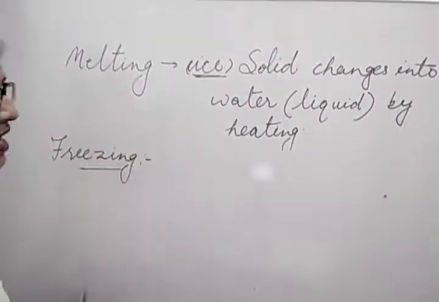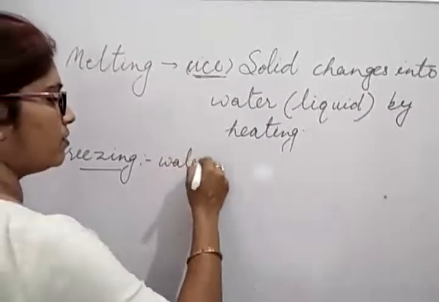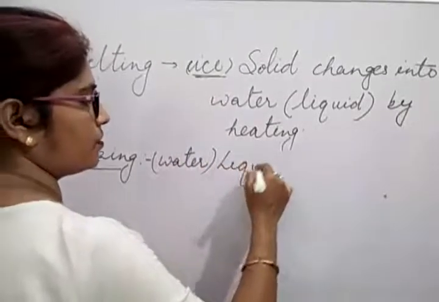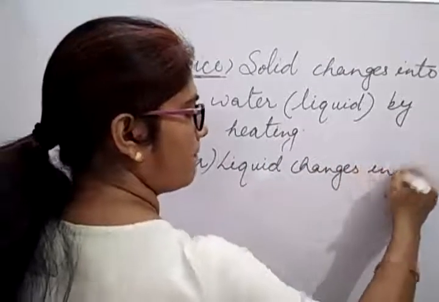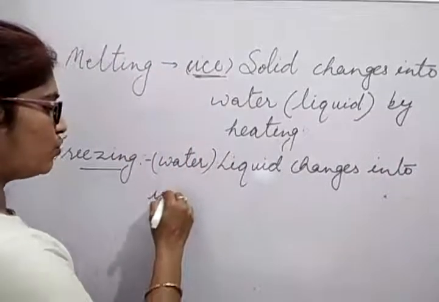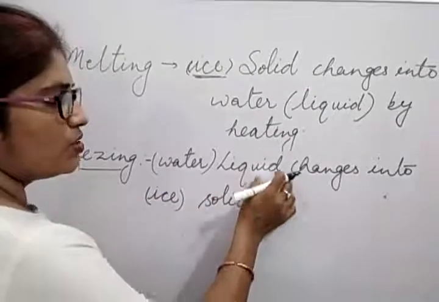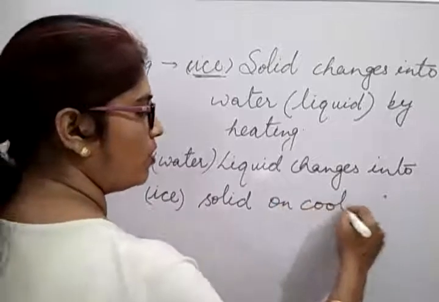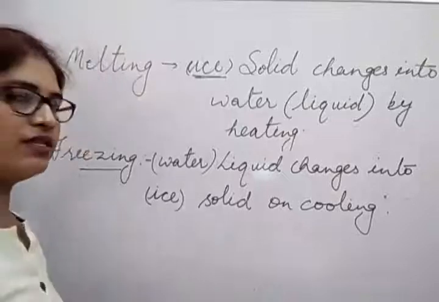In freezing, we get ice. So what do we do? We keep water, and water is a liquid. Water changes into ice, and ice is a solid form. So liquid changes into solid, and how? On cooling or on heating? On cooling. So this is called freezing.